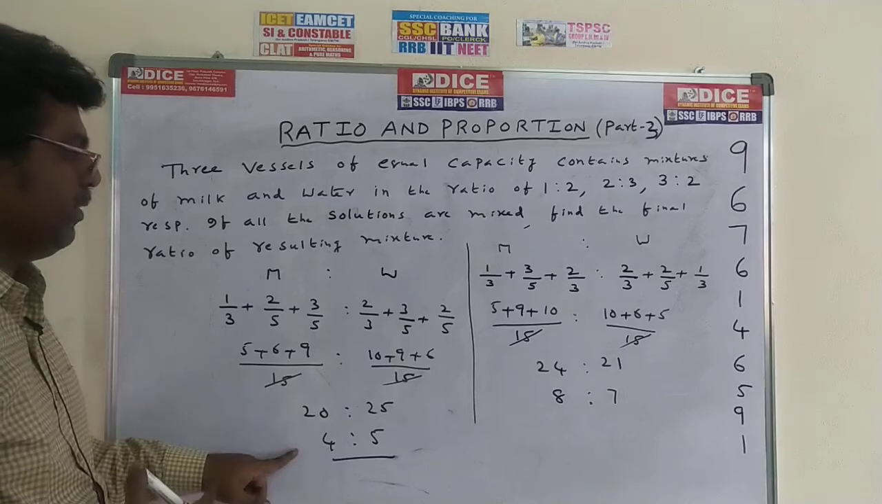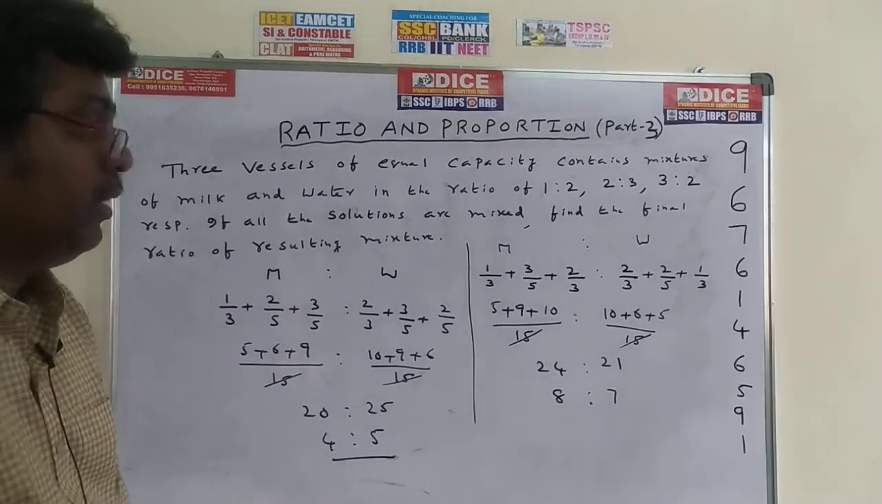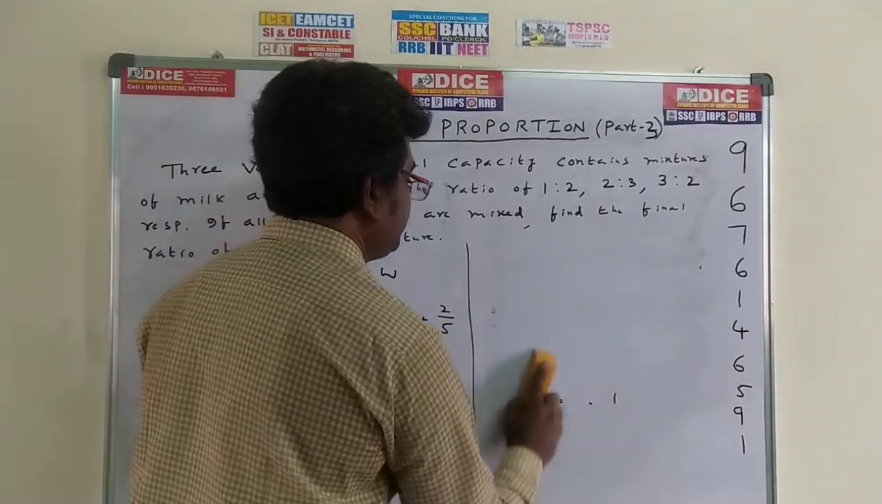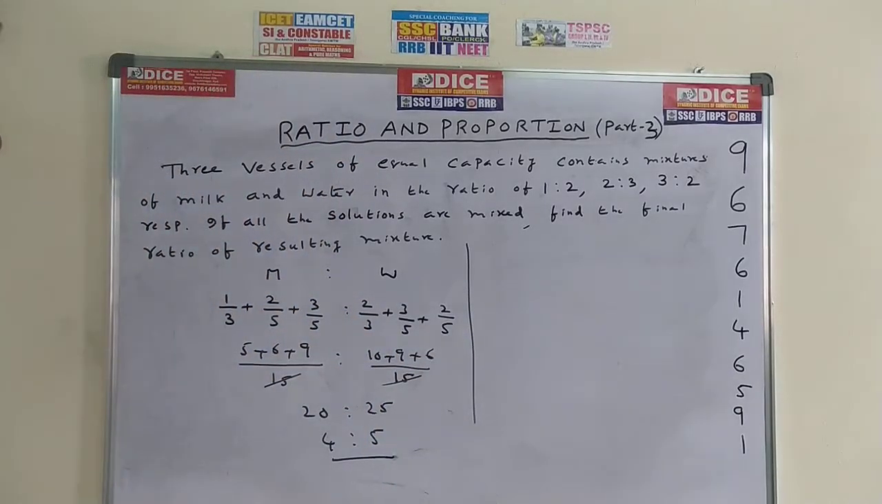4 is to 5 is the required answer. This is the answer for this one. This is the first one, first method. Don't write on this one. Write on this one. Take 20 seconds time and try it out.